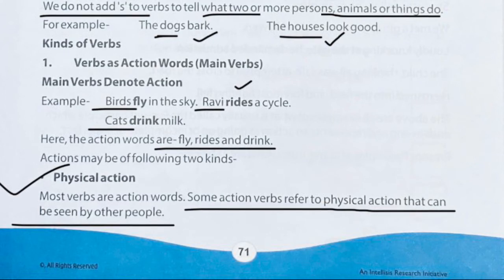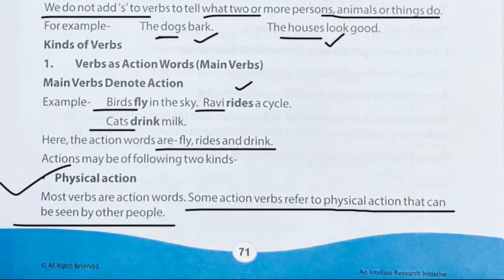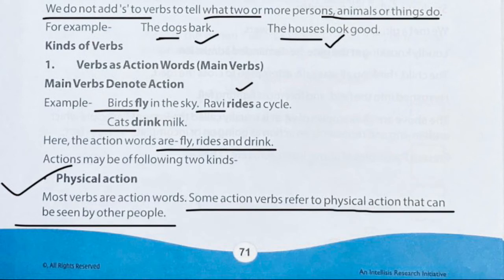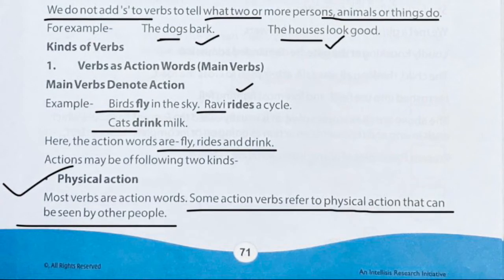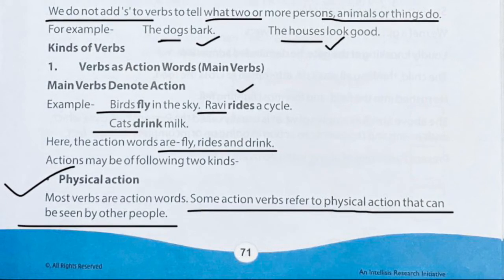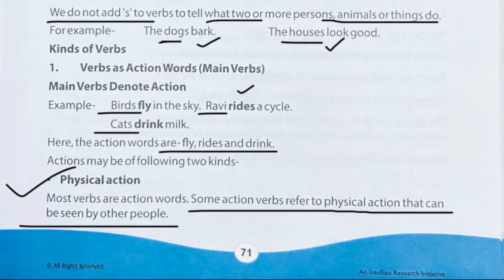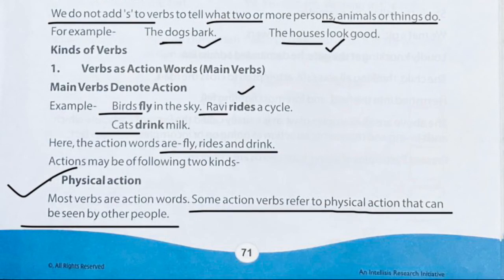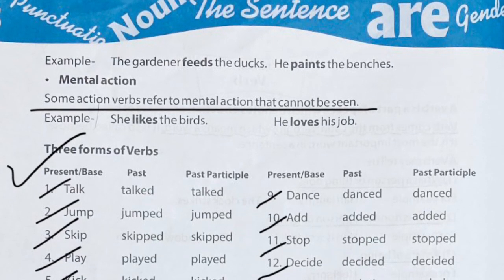And the action may be of two kinds: physical action as well as mental action. So what do we understand by physical action? Physical actions, these verbs, refer to physical actions that can be seen by other people. These words refer to those actions which can be seen by other people also. For example, the gardener feeds the duck and he paints the benches.